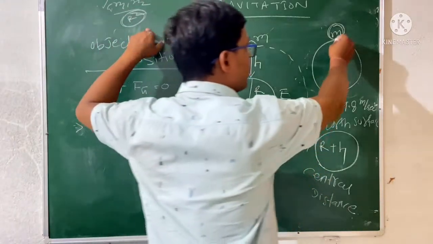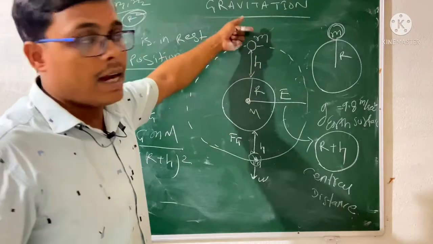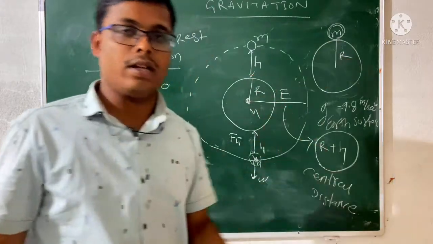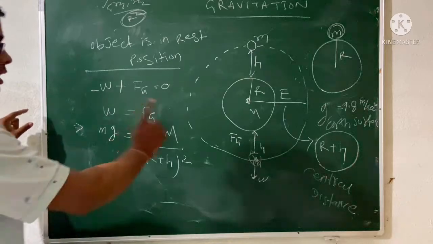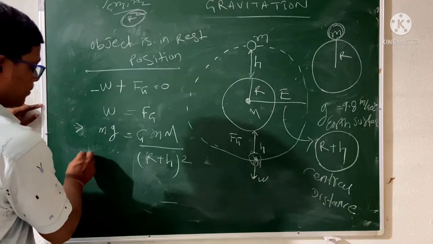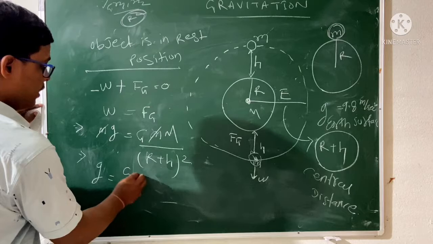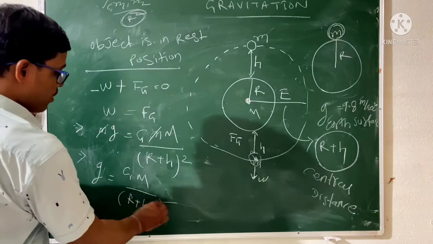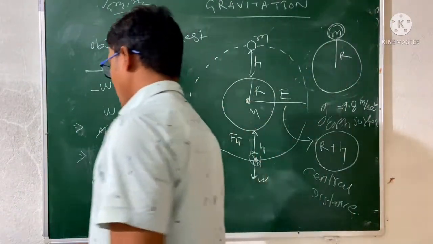When it is on the surface, then that will be the radius of the earth. But it is at a height. So in the general case, r is the central distance between them. So in this case, the central distance is R plus h. Correct? So m cancels, and g will be GM divided by (R plus h) whole square. Okay, so now compare this to your earth surface system.